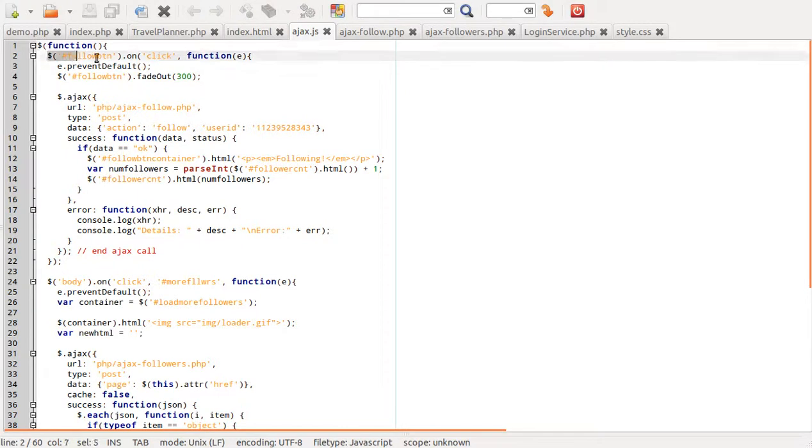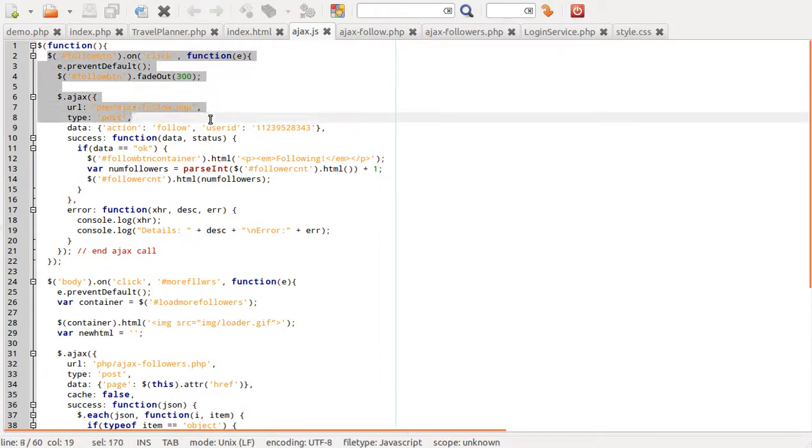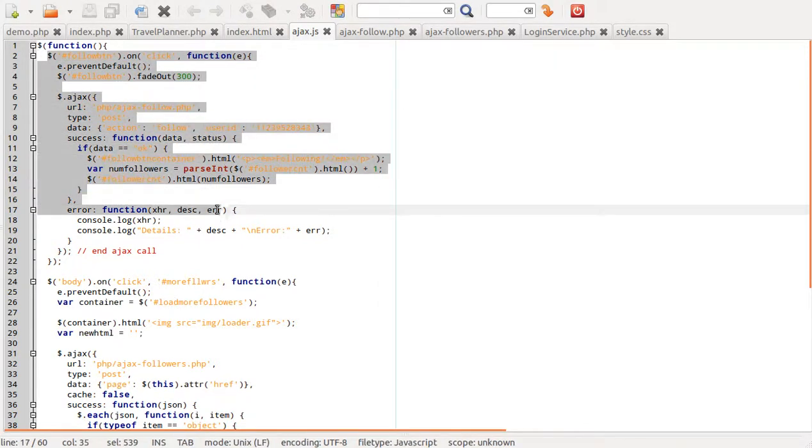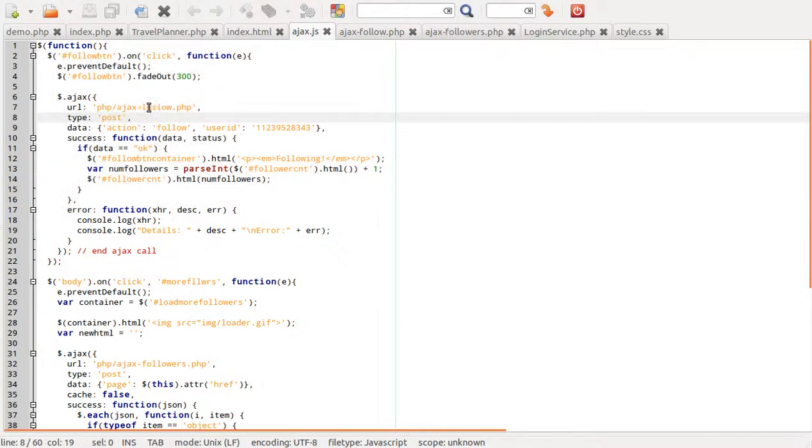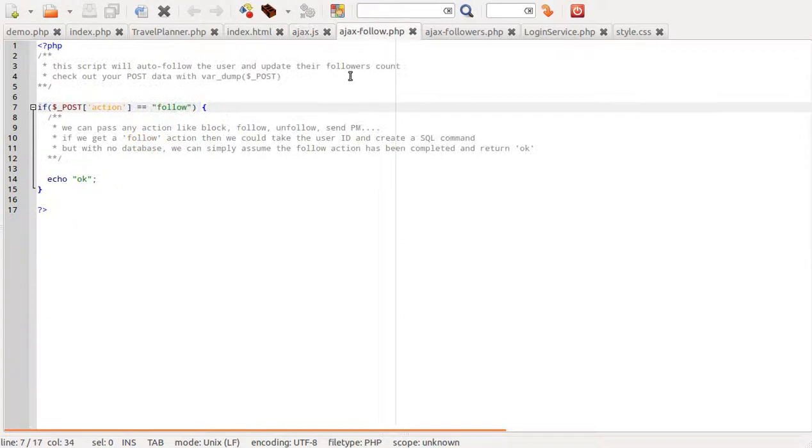This is the follow button. On click, it will call the ajax.follow.php page, and here is the ajax-follow page, and it will just return an echo, just a status message. For this we need a separate PHP page.